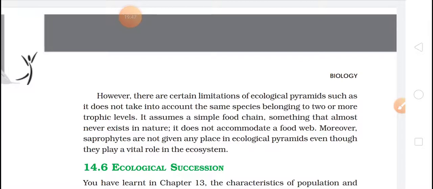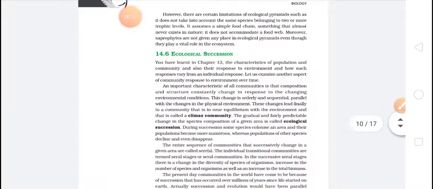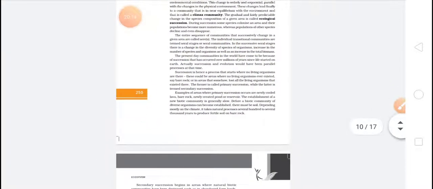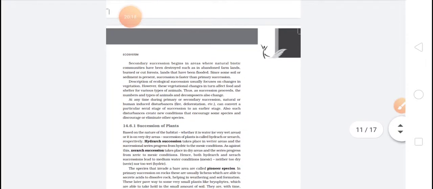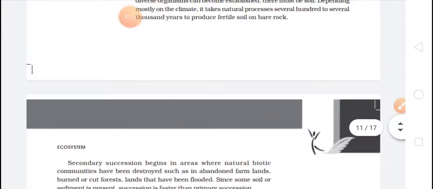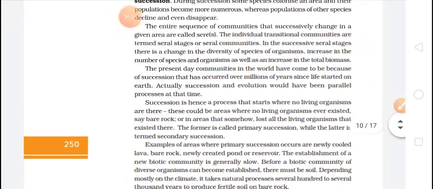So this is about energy flow. We saw the two types, then we saw the ecological pyramid, and now the next topic is ecological succession. Now I'll explain this ecological succession with a small explanation.